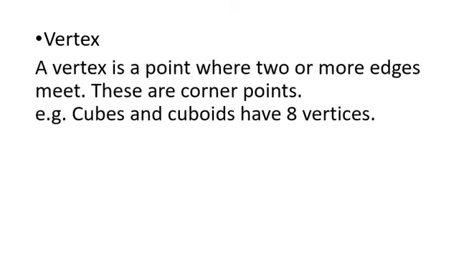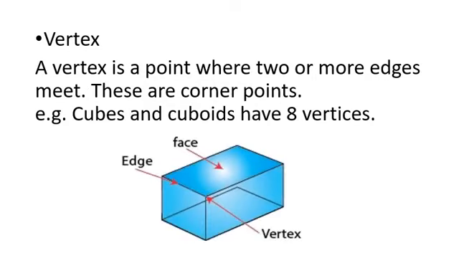Now, what do you mean by a vertex? A vertex is a point where two or more edges meet. These are basically the corner points. In simple language, you can understand them like this: these are the corner points of a given figure. And cubes and cuboids have 8 vertices.